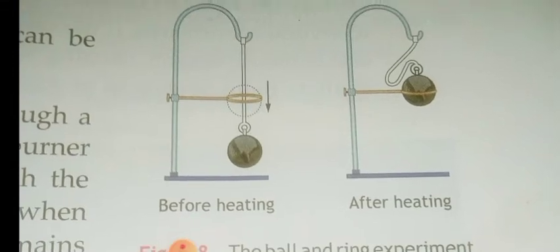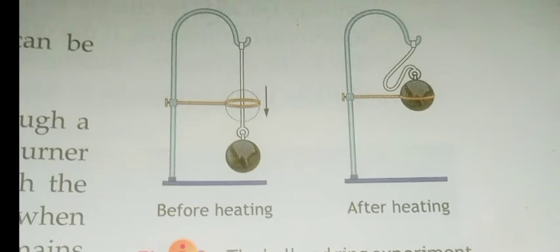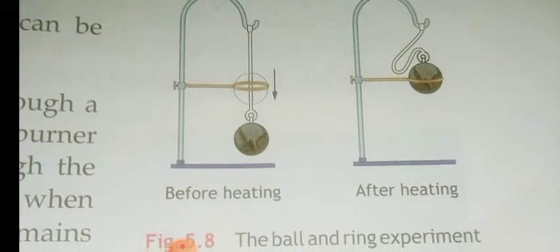The expansion or contraction of a body depends on its initial size, the change in temperature and the material. In the same way, contraction can also happen. Leave the ball as it is for some time. The temperature of the ball will come down and it cools down. Then it can go through the ring again. So it gets contracted, isn't it? So this expansion depends upon the size, the change in temperature and the material of the substance. Okay, this is about solids.